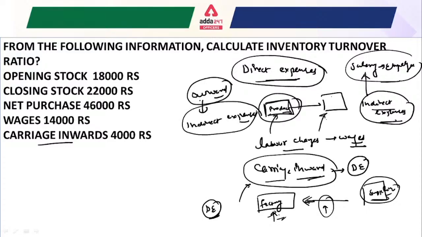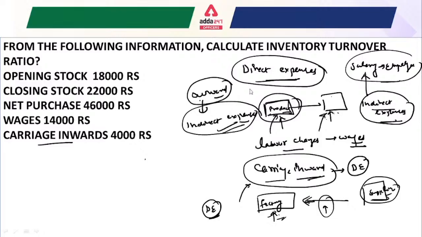In simple terms, from manufacturing to the production stage, whatever expenses are incurred on that particular product are called direct expenses. Otherwise, all the other expenses are called indirect expenses.